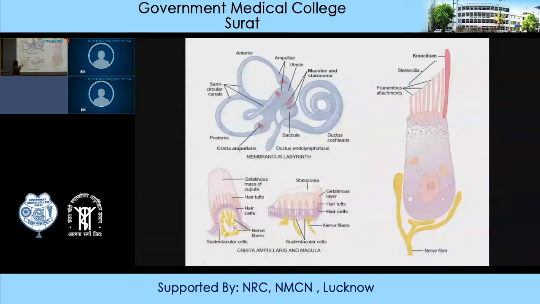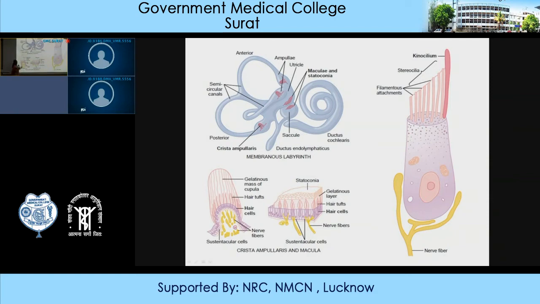Now, there are three semicircular canals: anterior, posterior and lateral. At one end, you will see that there is a dilatation. One end of the semicircular canal is dilated and it is known as the ampulla. And in the ampulla, you can see one red-colored elevated structure that is known as the crista ampullaris.